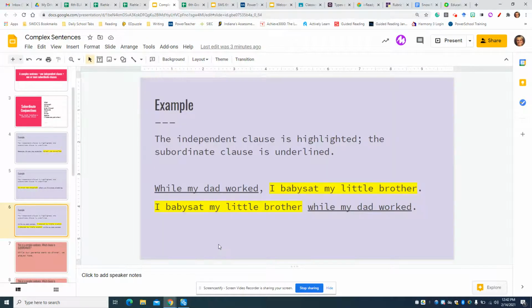And the last example, while my dad worked, I babysat my little brother. I babysat my little brother while my dad worked. Same sentence, both are complex, just again showing that if you start with a subordinate clause, you're going to see that comma. If you start with an independent clause, you won't see any punctuation.